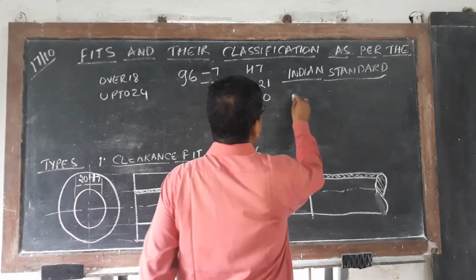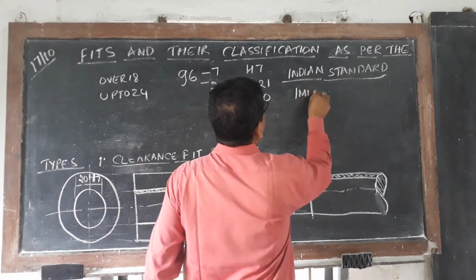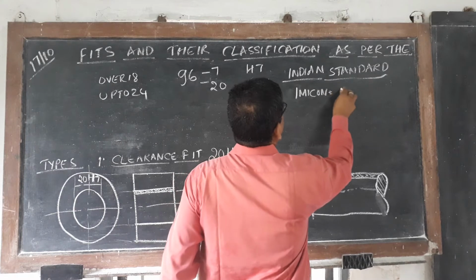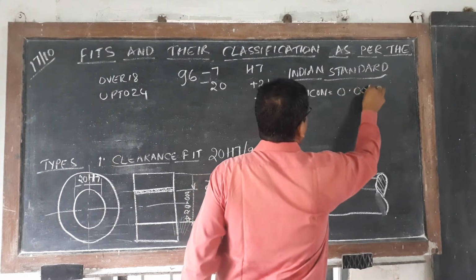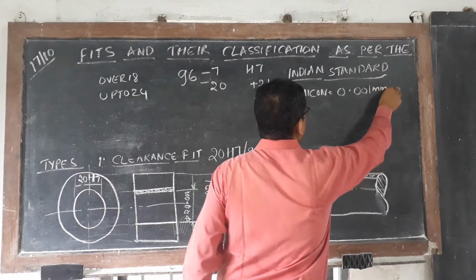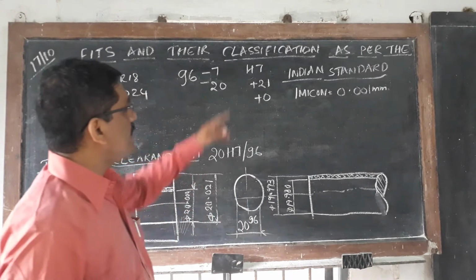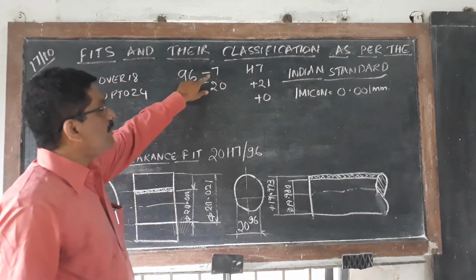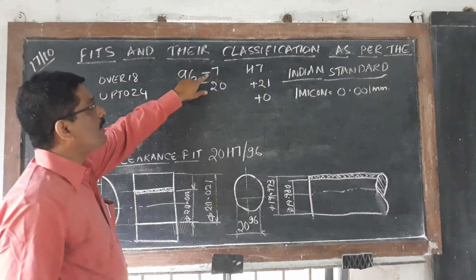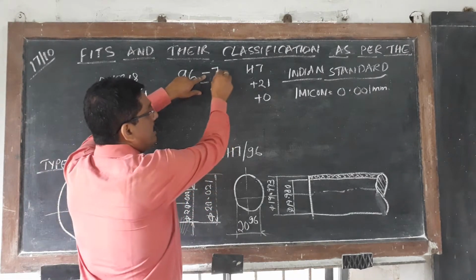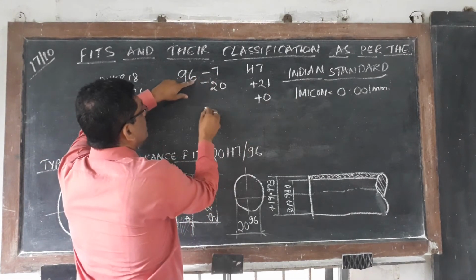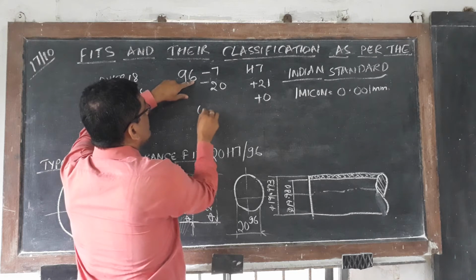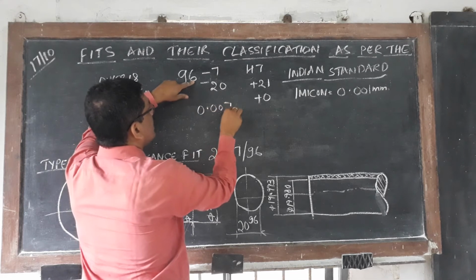So 1 micron is equal to 0.001 mm. Here, 7 microns means 7 into 0.001, which becomes 0.007.